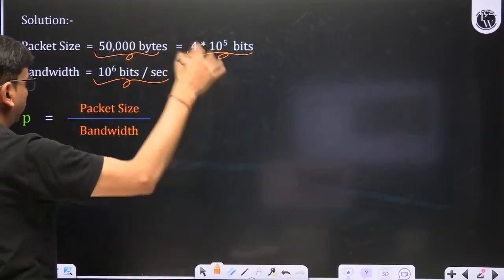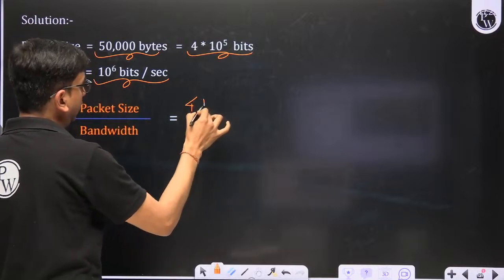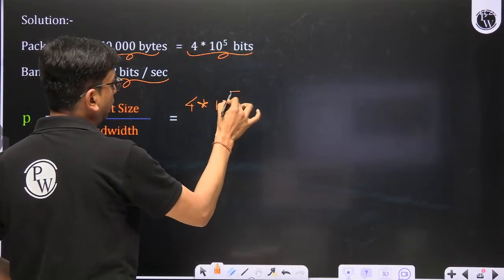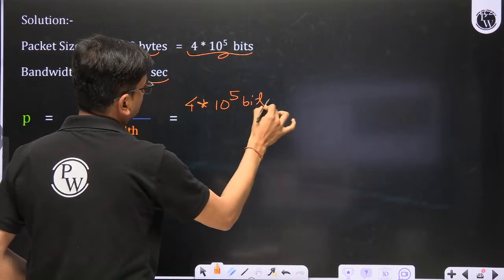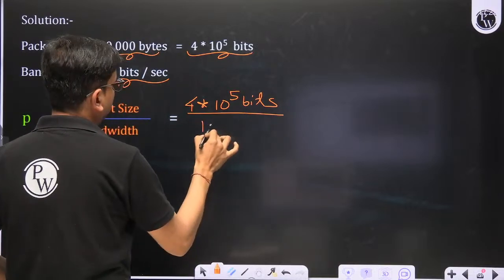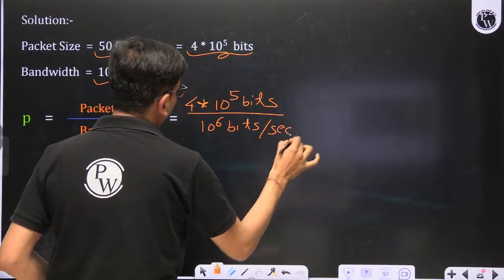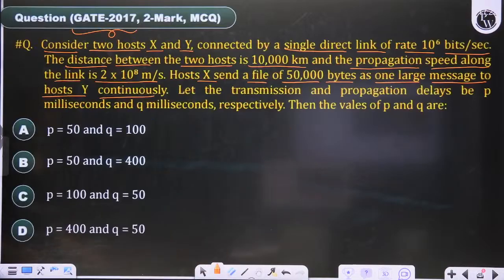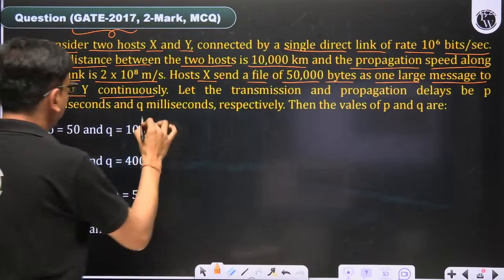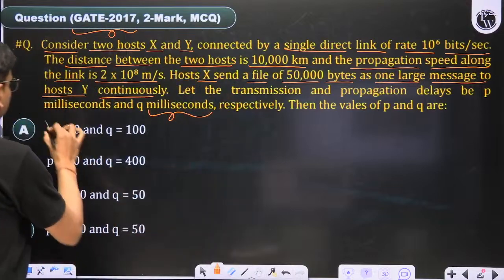Bandwidth is given in this one. So if I write, packet size is 4 into 10 to the power 5 bits divided by 10 to the power 6 bits per second. So you can find it out. We have to get the answer in millisecond, right?